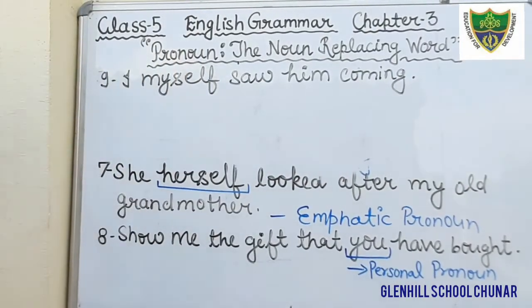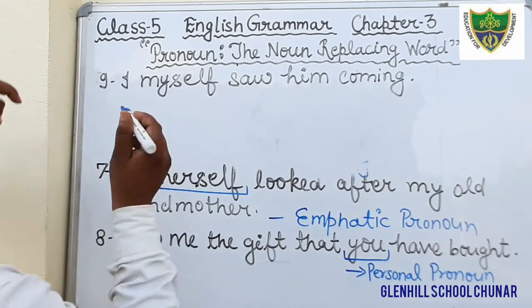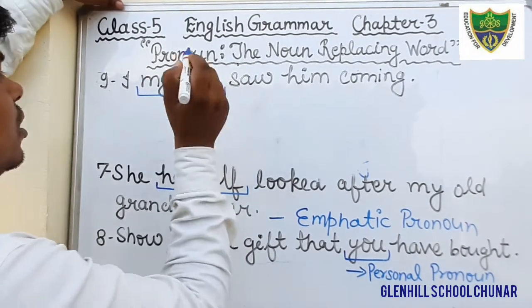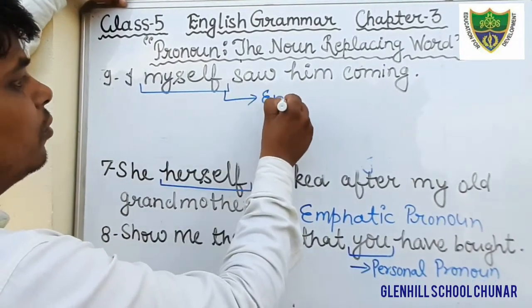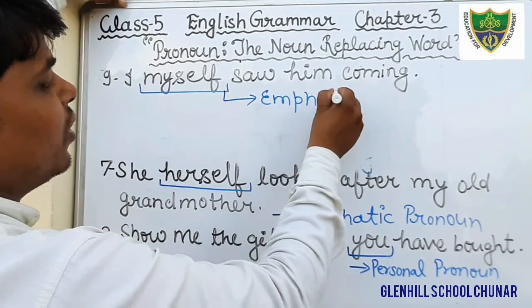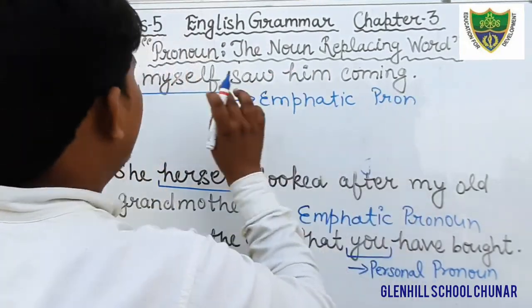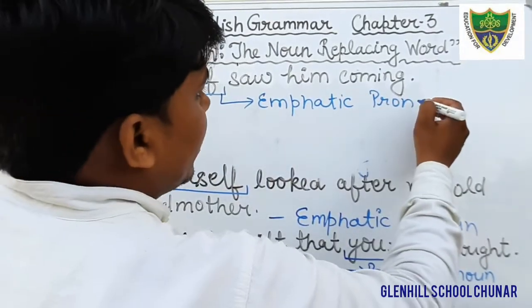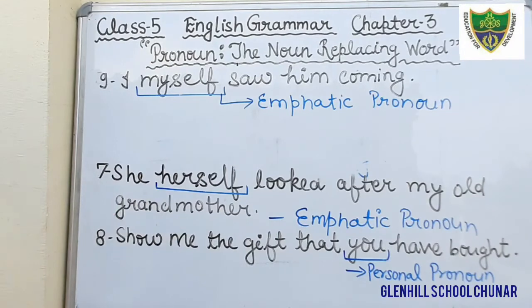Here we are saying that after the subject there is a pronoun. I myself, there is emphasis. Therefore that is an emphatic pronoun. Okay students, just write down this. Underline the word myself and that is what kind of pronoun? Emphatic pronoun. Okay, next question, students.